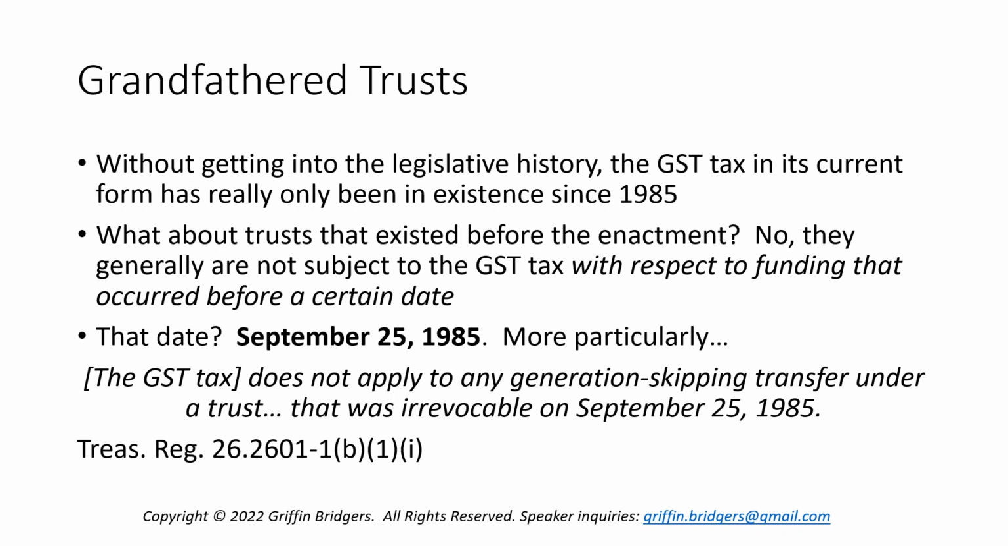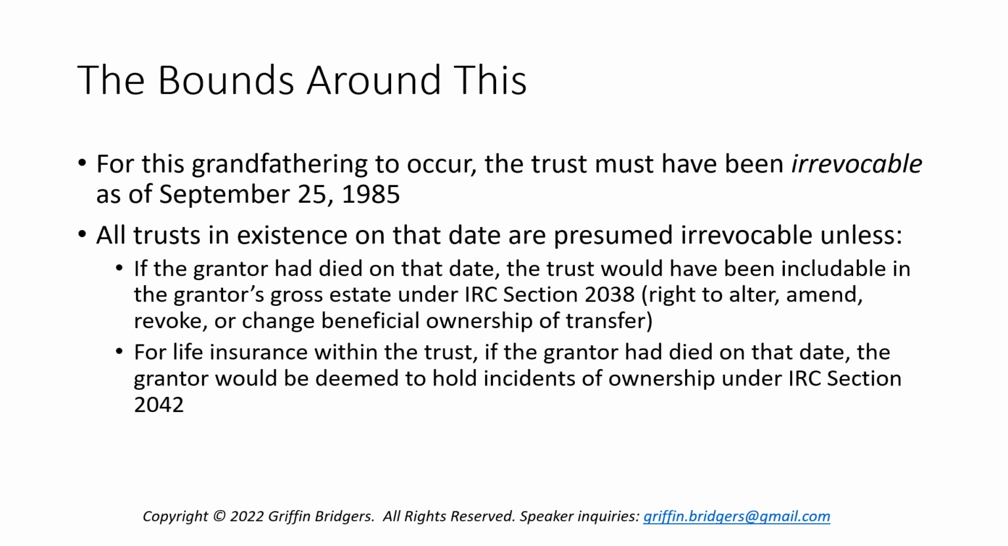I want you to keep in mind, this is a surface level view. There are a lot of nuances in that lengthy regulation that I'm not going to cover, because this is the basics of GST tax, not intermediate or advanced GST tax. But there are some bounds around this. Remember, I used that word irrevocable. What this means is that for grandfathering to occur, the trust must have been irrevocable as of September 25th of 1985.